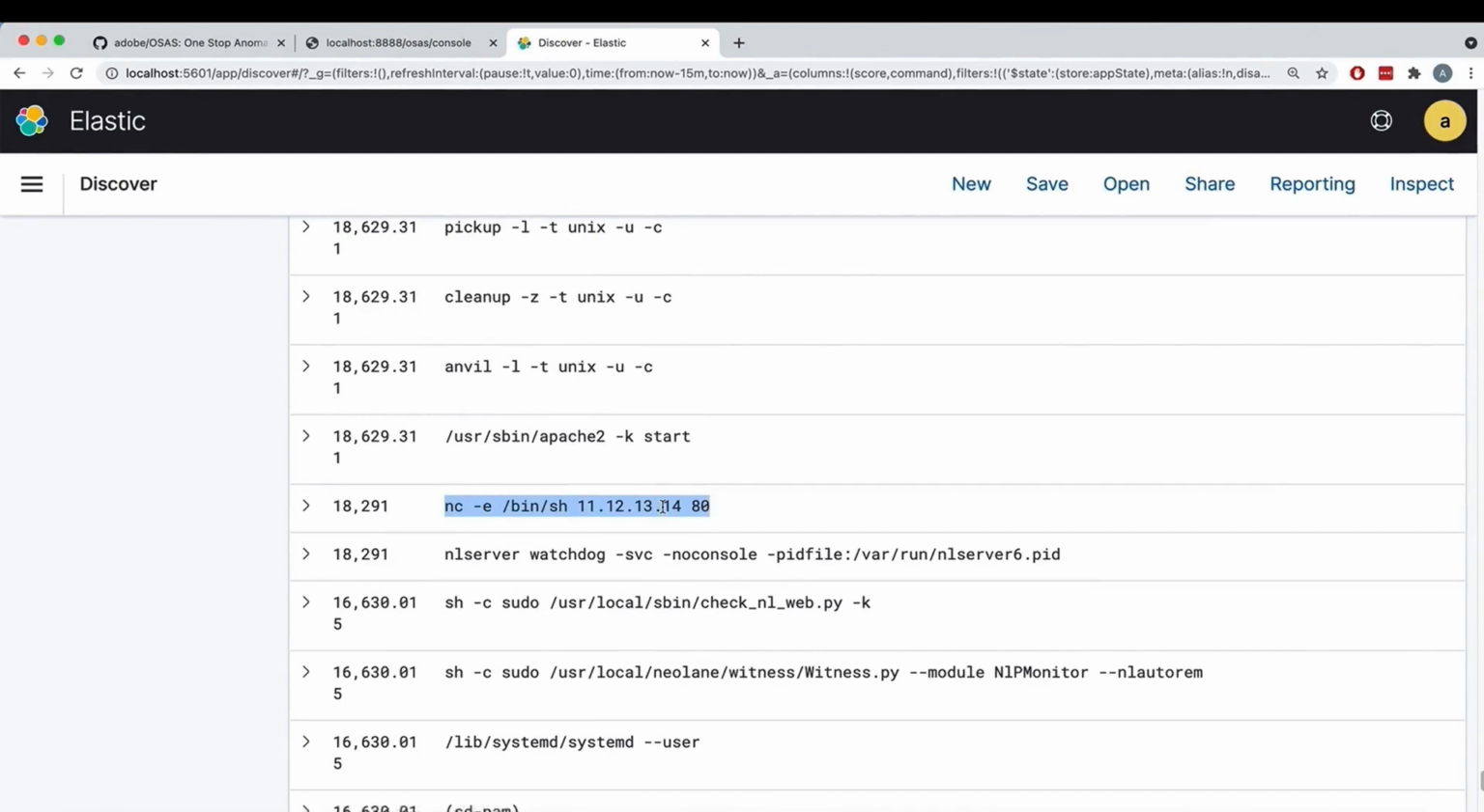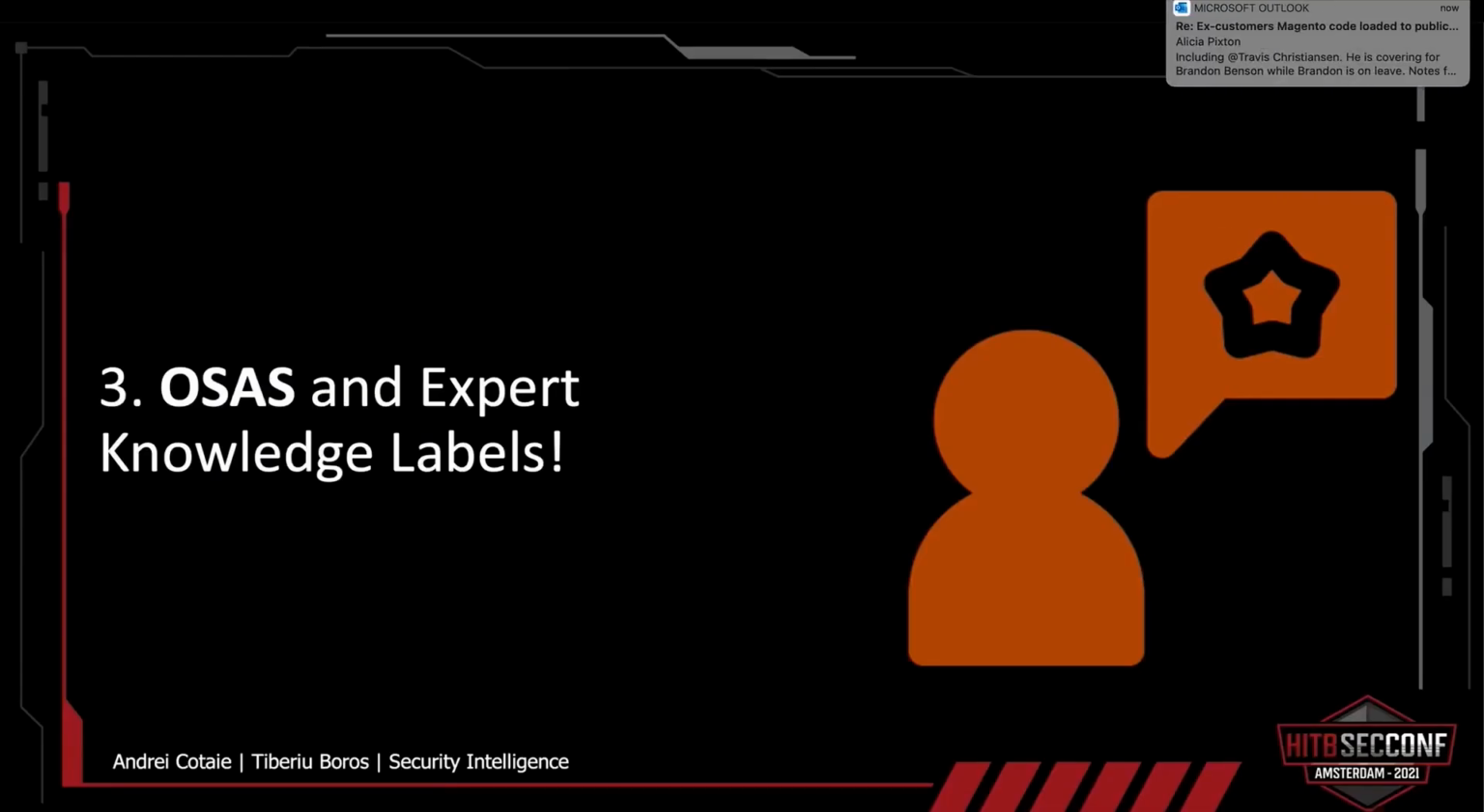So in the next phase, we're going to see how we can actually transform One-Stop Anomaly Shop into a security tool. So let's see how we can really fast transform One-Stop Anomaly Shop into a security tool with just a couple of clicks and a really fast copy paste.